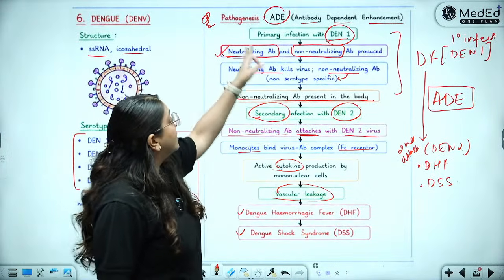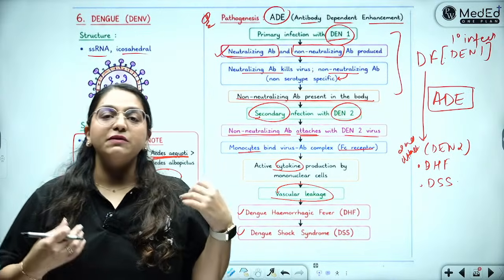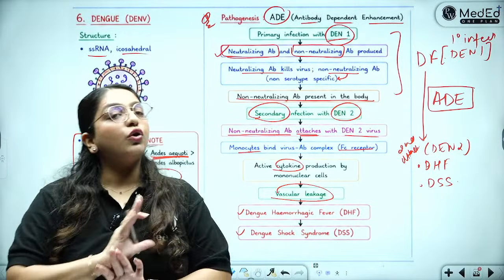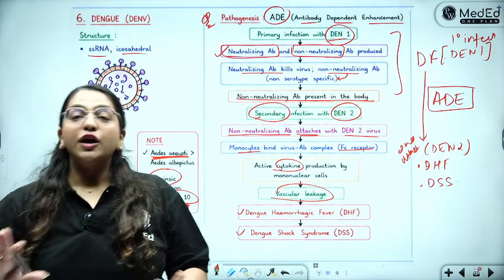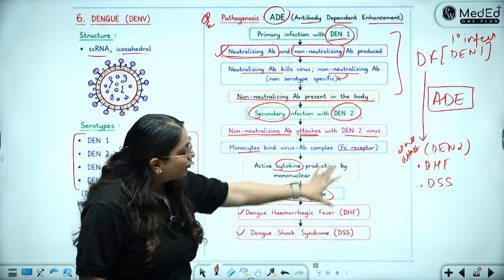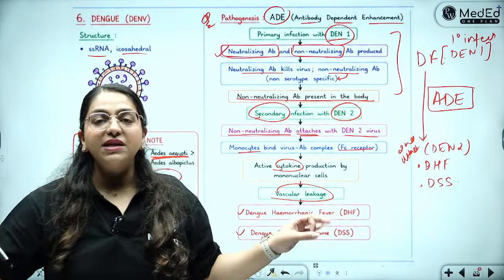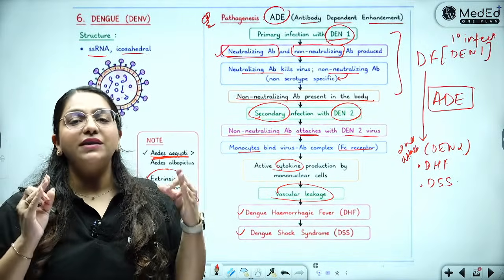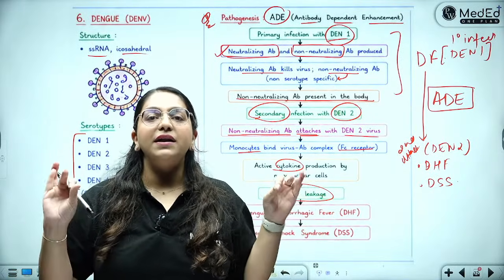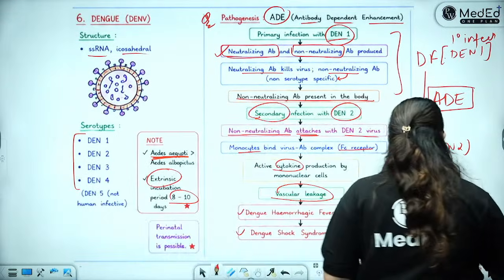Please draw it in the form of a flow chart only. If you can draw a diagram, that is even more beautiful, but do not write it in the form of a sentence or a paragraph. Your examiner is going to get bored and will not care. Make a flow chart of this, please, because it's a clear-cut concept. There are no confusions in it. And this is the most important thing that you have to write about dengue virus. If you don't write antibody-dependent enhancement in dengue virus, you're losing marks, okay?